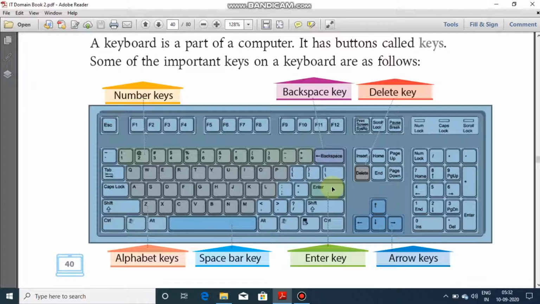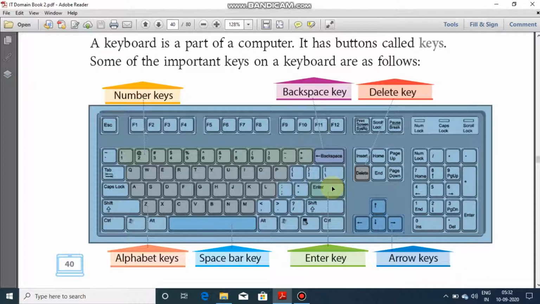Enter key is used to change the line, or is being used to tell the computer that whatever instruction or command has been given has ended and can be evaluated or processed.